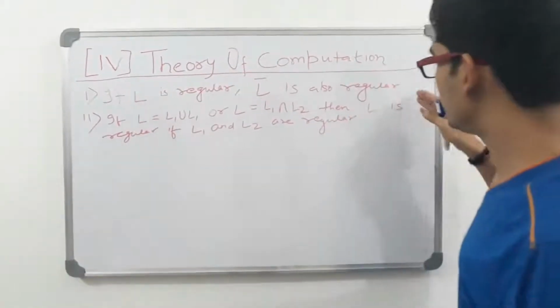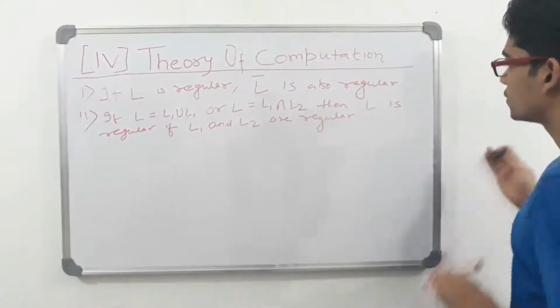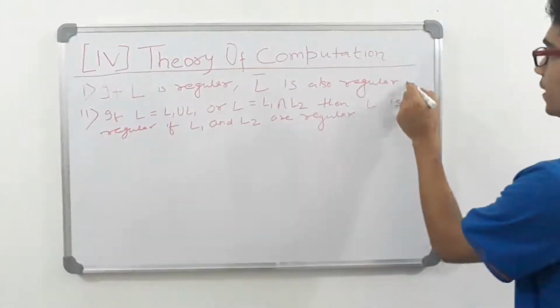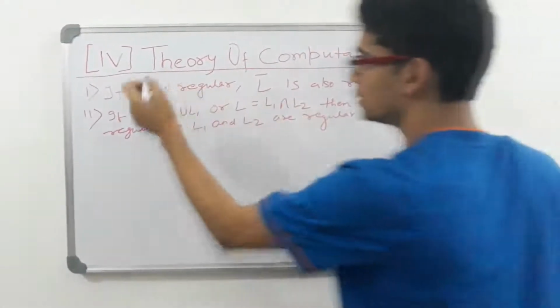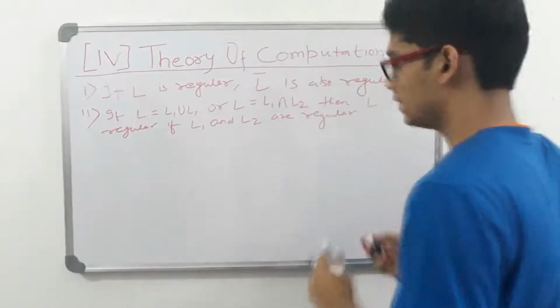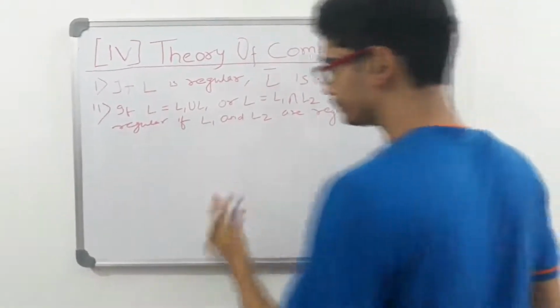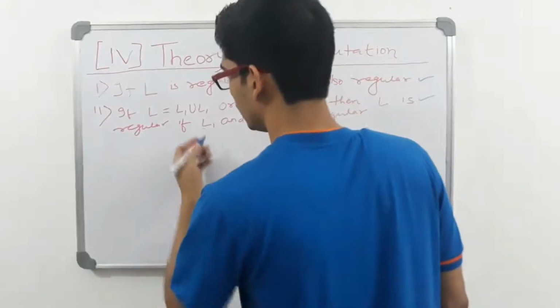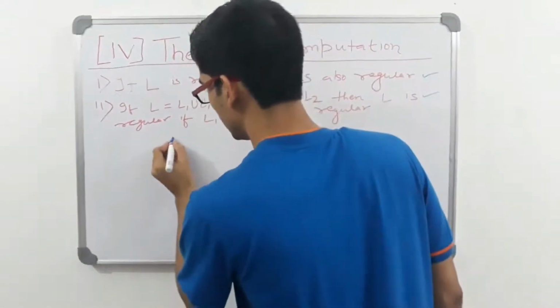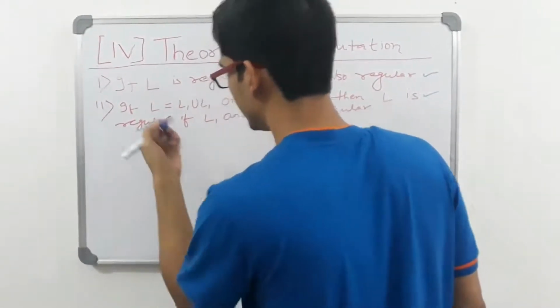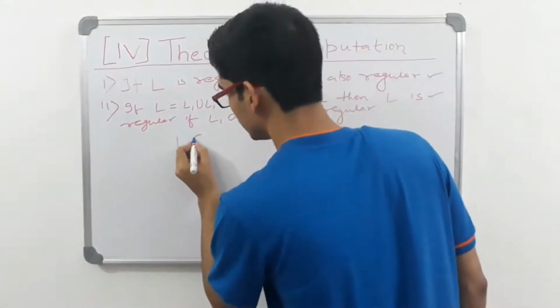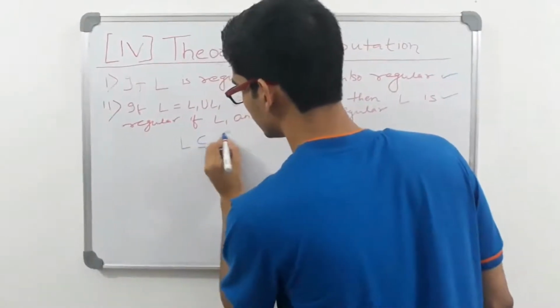Now we need to prove these statements. Okay, so we will be proving this one by one. Now let us prove the first one. See, what is L? L is obviously any language is a subset of sigma star.